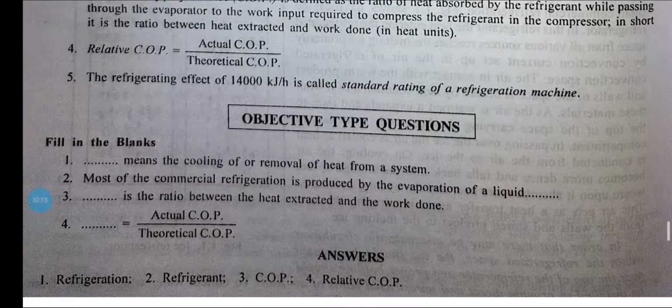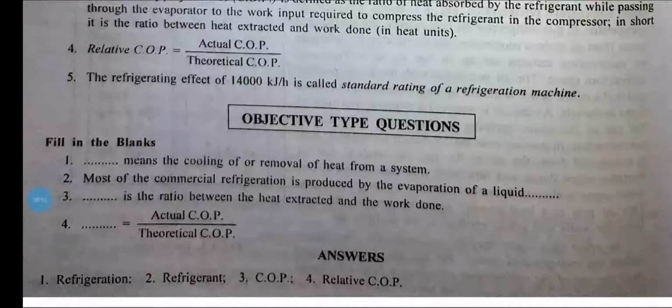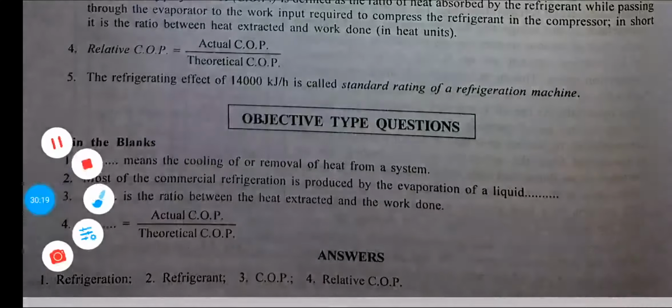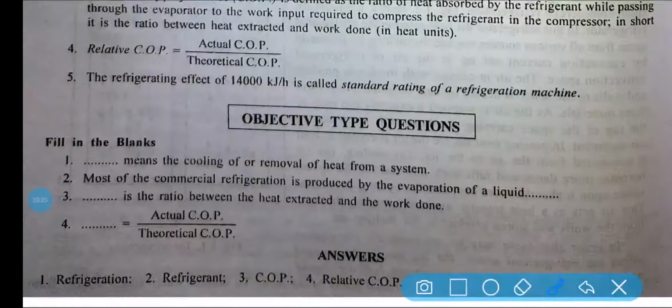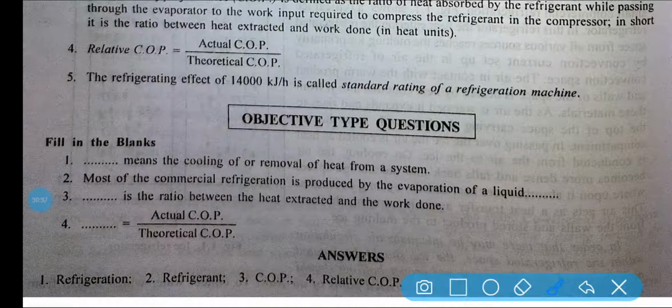Now some objective type questions will be discussed here. Let us solve some objective type questions, because we want to see whether we are able to solve some questions after what we have gone through. There are mainly 4 questions given to you. First of all, see all the questions, pause the video, then start solving. After that, you just play the video.